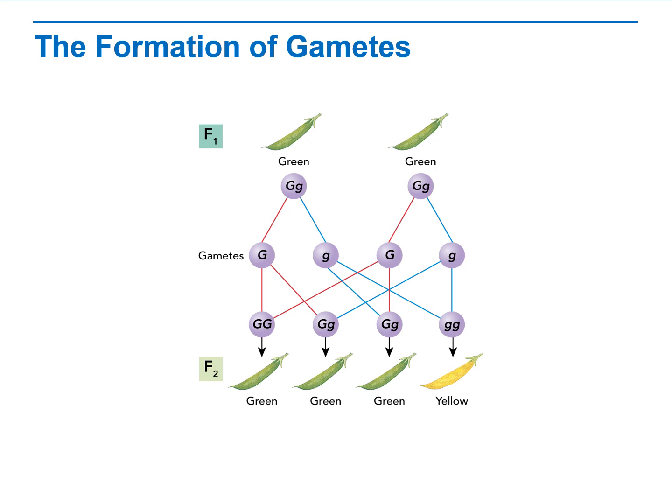During formation of gametes or sex cells, alleles segregate from each other so that each gamete carries only a single copy, or one allele, for each gene. Can you tell from this diagram what portion of the diagram represents eggs and sperm?